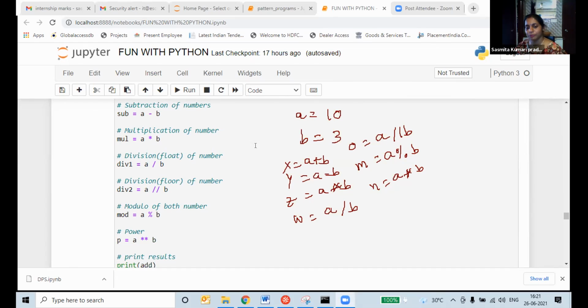Students, wait a minute. They will write the question. Students, write this question in your notebook. All of you written this question? Ma'am, one minute, ma'am. I am just taking A is equal to 10, B is equal to 3. You have to write the operations. Can you see my screen? I didn't stop my share so you cannot share your screen. Wait a second.